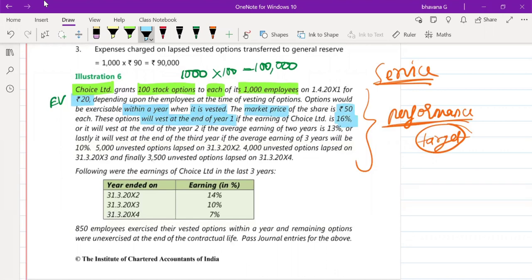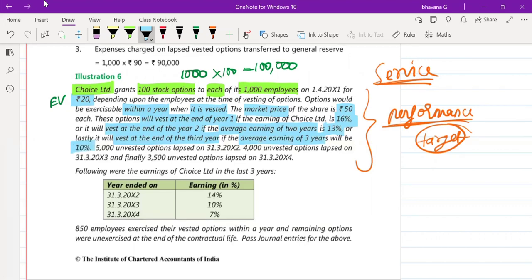If the earning of Choice Limited is 16%, it will vest at end of year 1. It will vest at end of year 2, if the average earning of 2 years is 13%, or it will vest at the end of 3rd year if the average earning of 3 years will be 10%. So here they give you 3 options.